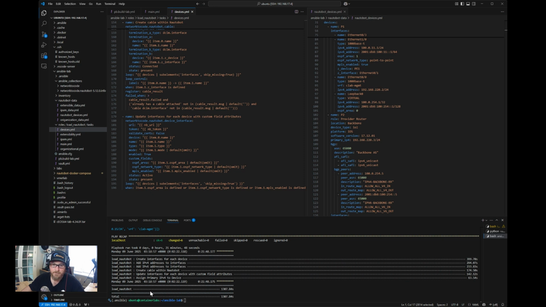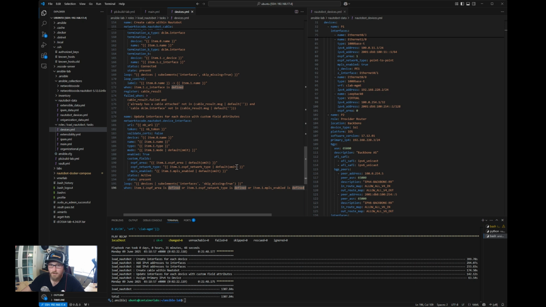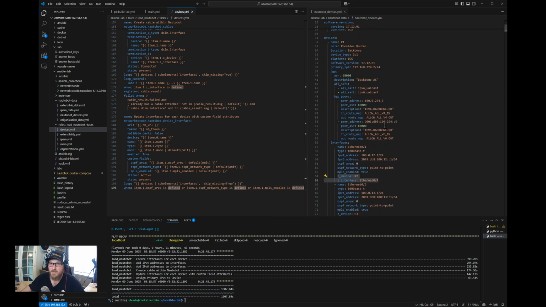So in our VS Code, under each router, we did define some BGP attributes here. Every device has the associated ASN, AFI, SAFI that we want to include, and then the peers that we want to create along with their inbound and outbound route map names. So the way we are going to add this data in is under our Nautobot data.